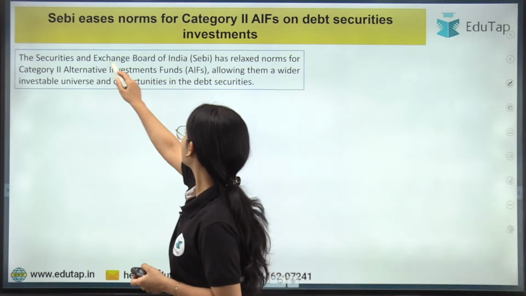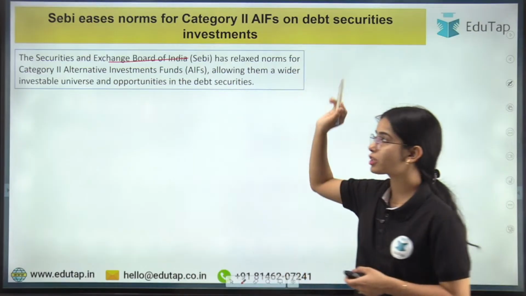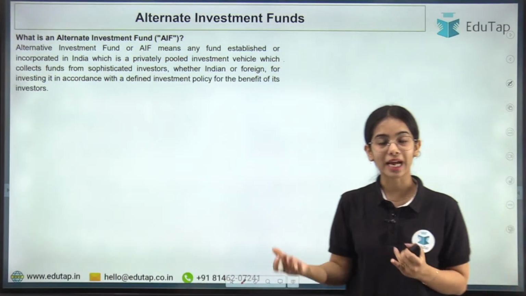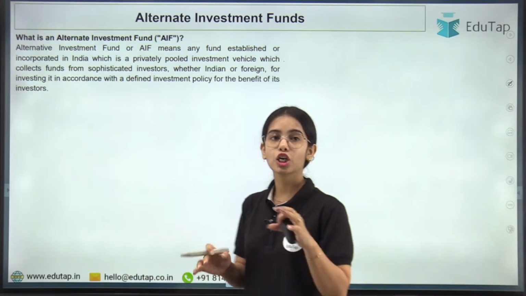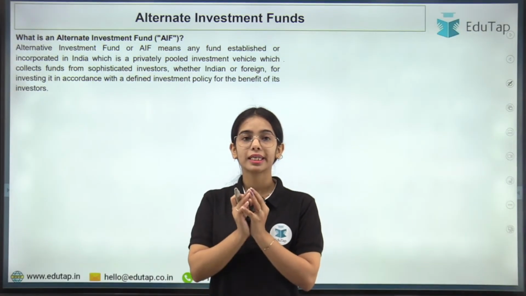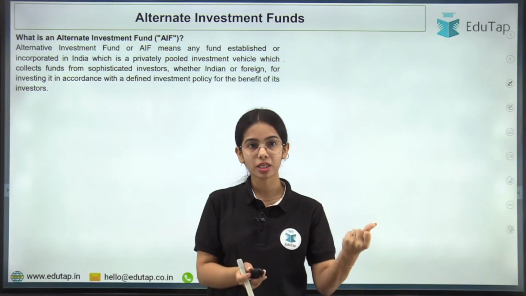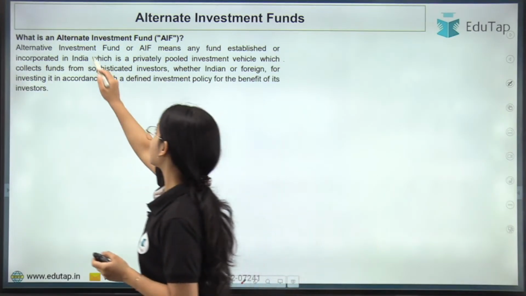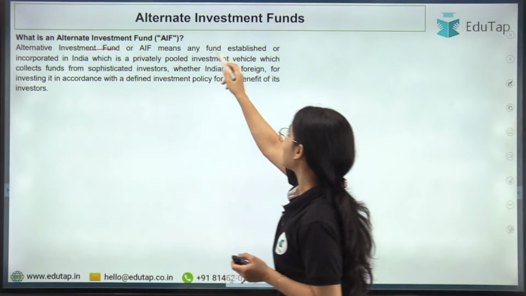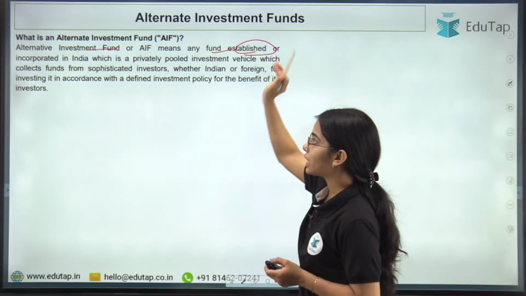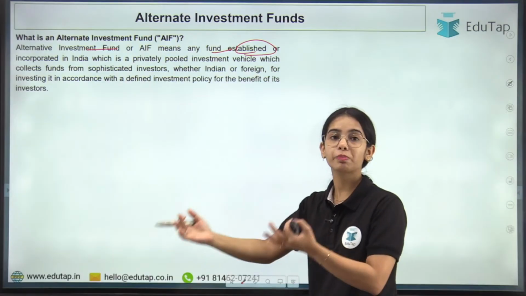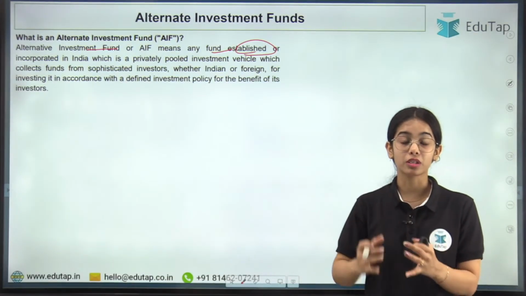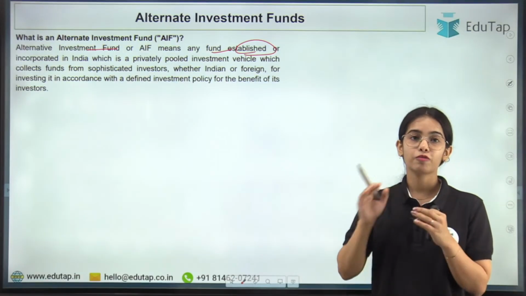SEBI has relaxed the norms for the Category II alternative investment funds. First of all, let's understand about Category II alternative investment funds. Alternative investment funds, like mutual funds, pool in money to invest in different instruments. Similarly, an alternative investment fund means any fund established or incorporated in India which is a privately pooled investment vehicle.